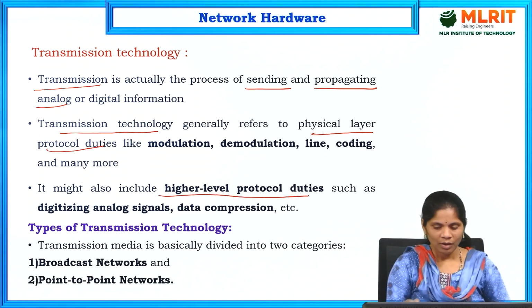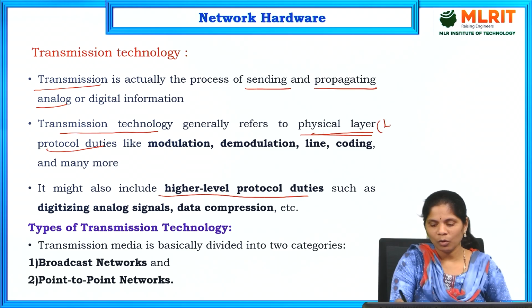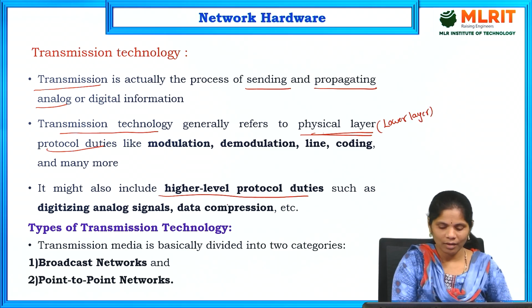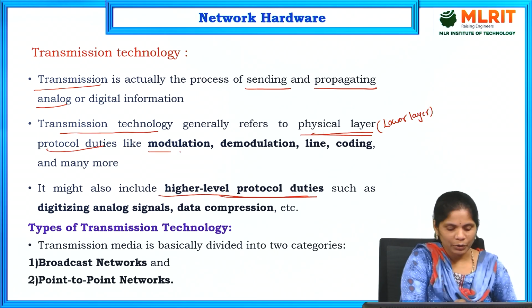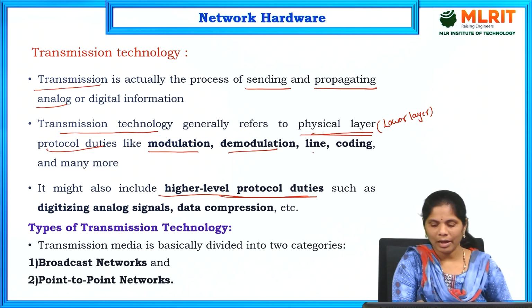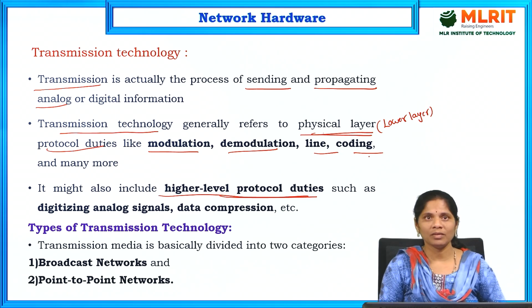Physical layer protocol is the lower layer. Physical layer protocol duties are modulation, demodulation, line coding and many more. These are examples of physical layer protocol duties.